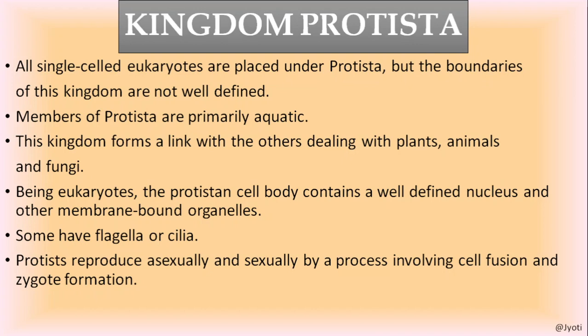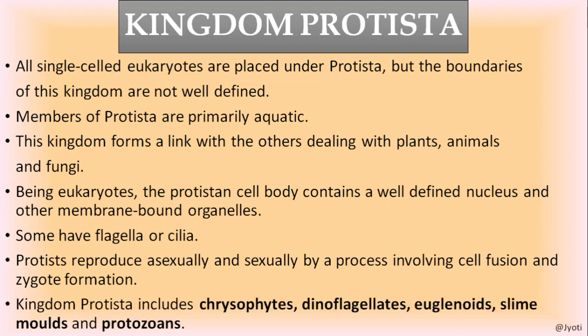So the body itself, after attaining sexual maturity, acts as a gamete. As you know, during sexual reproduction the fusion of gametes takes place, and since in protistans the cell itself acts as a gamete, they fuse to form the zygote.